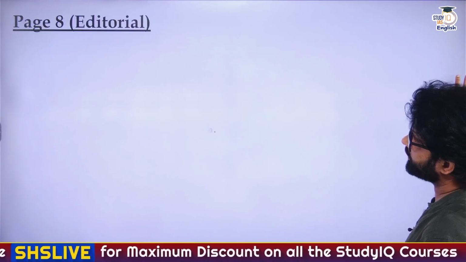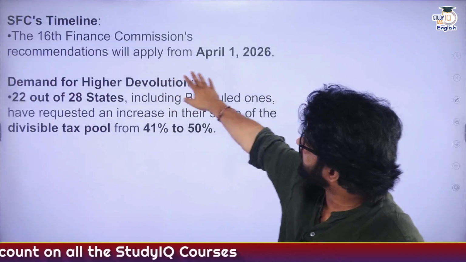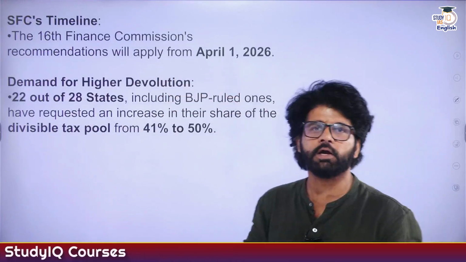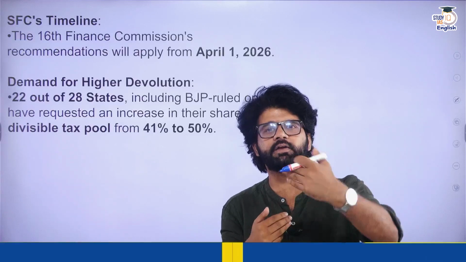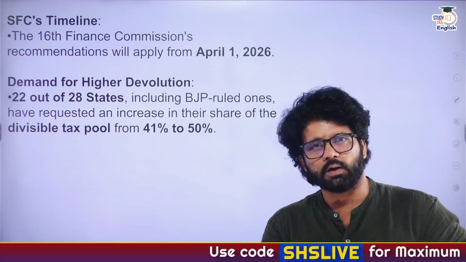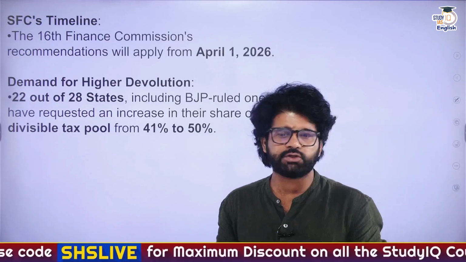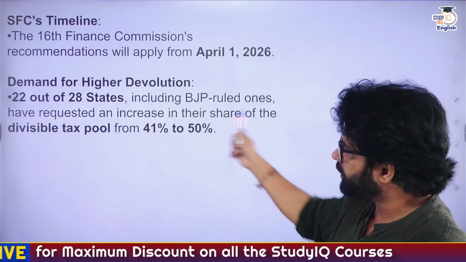I will show you the editorial later on as well. So page 8, editorial, I will show you at the end. The 16th Finance Commission recommendation will apply from April 1, 2026. They have not yet disclosed their criteria, how much resource devolution they will do and what is the weightage assigned to each of these factors. Cool. So we have discussed this.